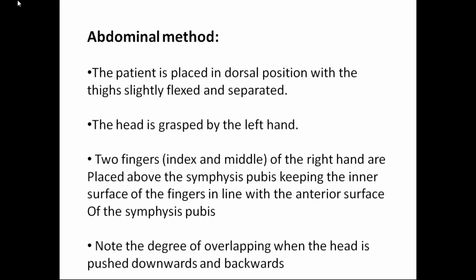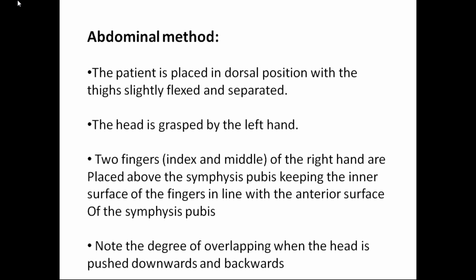So the abdominal method, how do you do it? The patient is placed in the dorsal position. You have to know that this is what we examine in the OP, the outpatient department, in the dorsal position. What is the dorsal position? That is, your hips and knees are slightly flexed. And then you grasp the head of the fetus with the left hand.